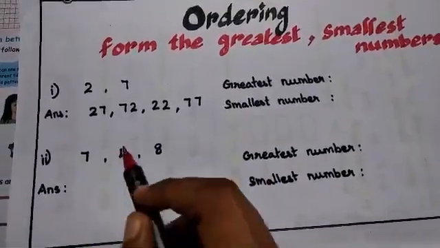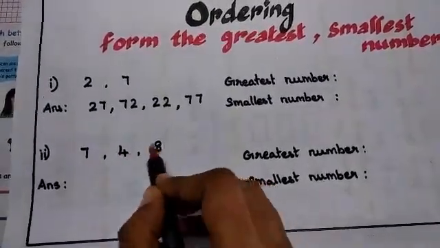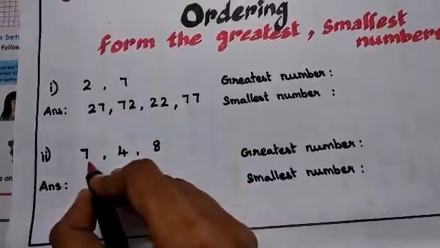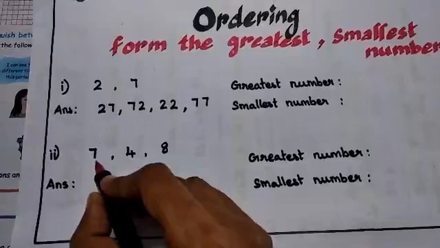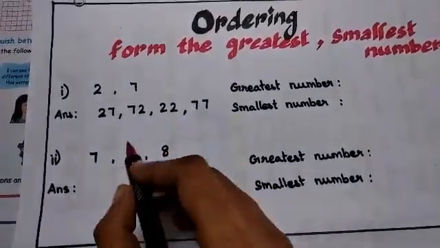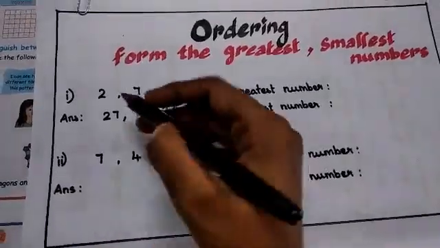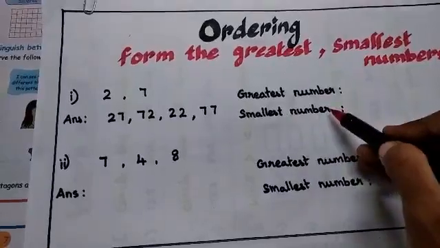There is one simple technique to understand this. If I am taking 7, 4, 8 as they are, start with 7. So you can start forming the numbers with 7, like 748. Before going to this sum, after completing this sum, we are going to write the greatest number and the smallest number.